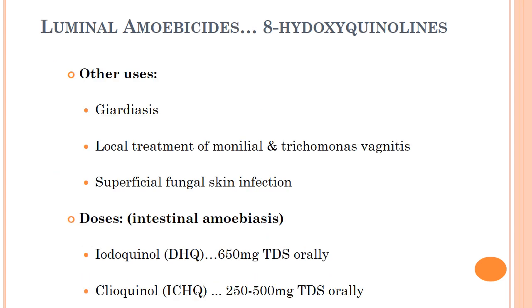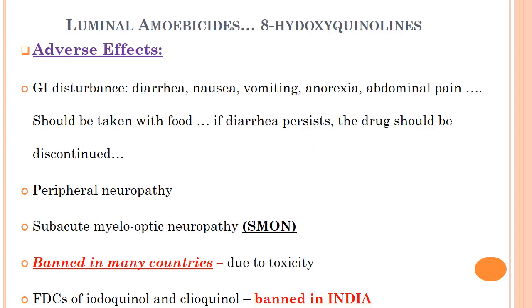Other uses are giardiasis, and local treatment of monilial and trichomonas vaginitis and superficial fungal skin infection. Dose for intestinal amoebiasis: iodoquinol 650 mg TDS orally and clioquinol 250 to 500 mg TDS orally.